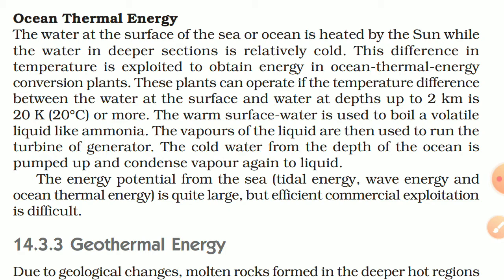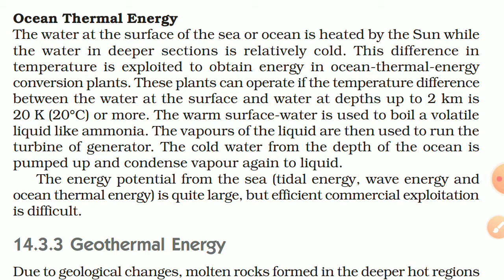The warm surface water is used to boil a volatile liquid like ammonia. The vapors of the liquid are then used to run the turbine of the generator. The cold water from the depth of the ocean is pumped up and condenses the vapor again to liquid. So the energy potential from the sea, the tidal energy, wave energy and ocean thermal energy is quite large, but efficient commercial exploitation is very difficult.